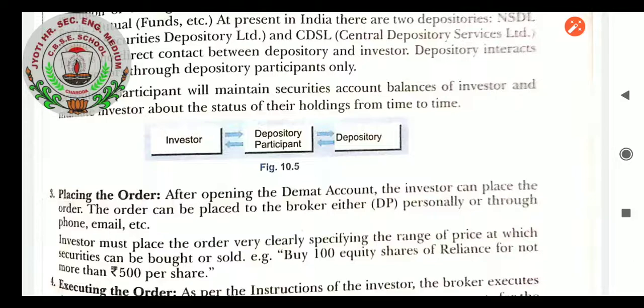The broker executes the order, that is he buys or sells the securities. The broker prepares a contract note for the order executed. The contract note contains the name and prices of securities, names of parties, and brokerage also, so that people will know how much is the amount they have to pay. So that is executing the order, which is done by the broker itself. It is not done by the depository. Finally, it goes to the depository.